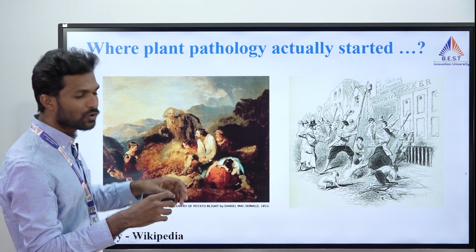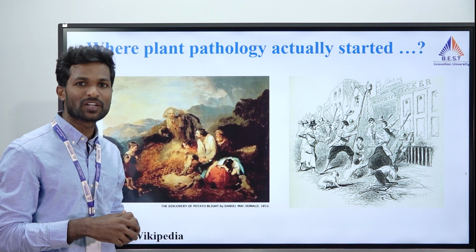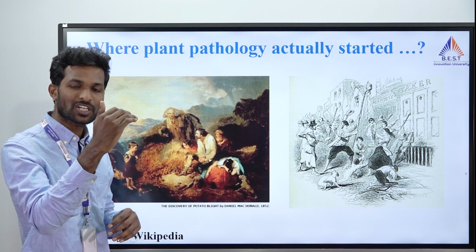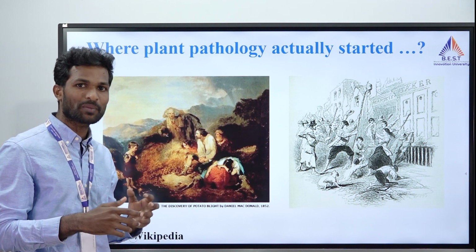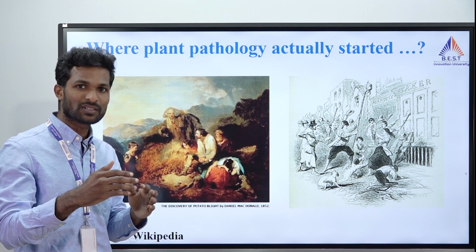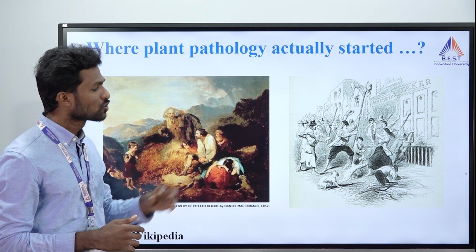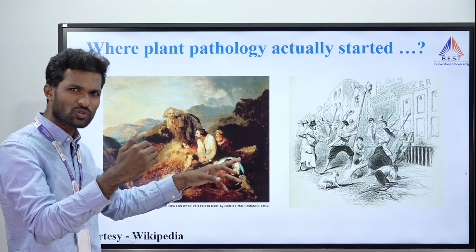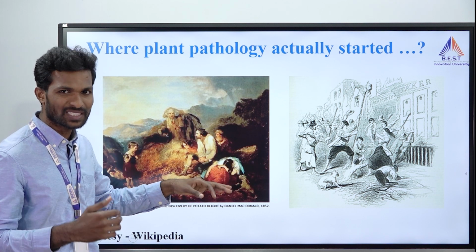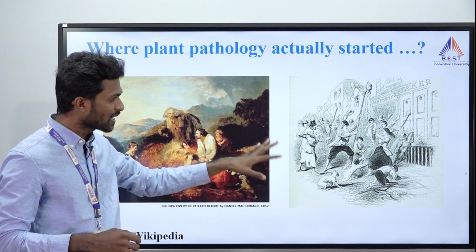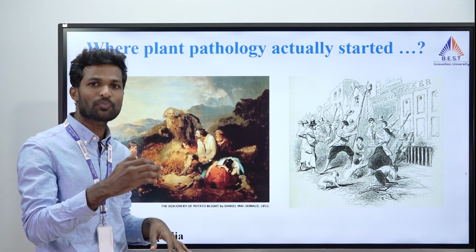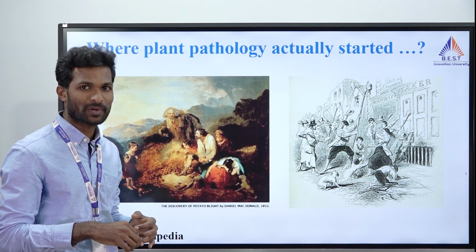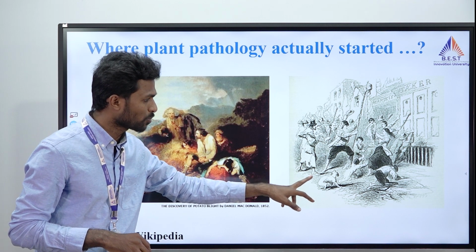Later, due to continuous cultivation of the same kind of crop, the potato, in the summer of 1845, what happened? The temperature started to reduce. The normal temperature in Ireland is between 10 and 15. In the period of 1845, the temperature went down by 1 to 2 degrees centigrade. Because of this devastating effect, the production of potato went down by 90%. As I said, potato was their staple food crop, right? So 90% of the potato went down.